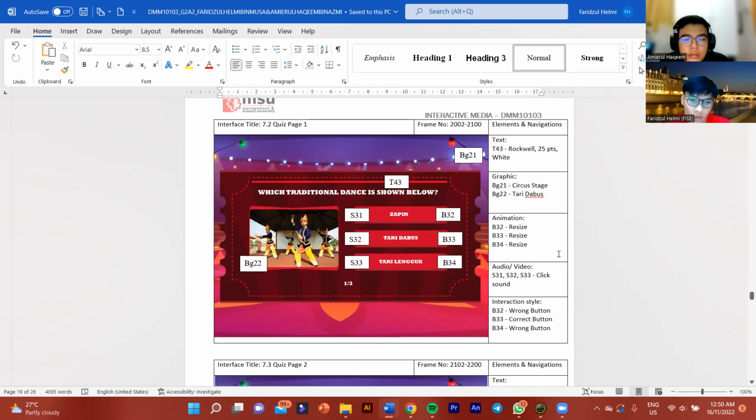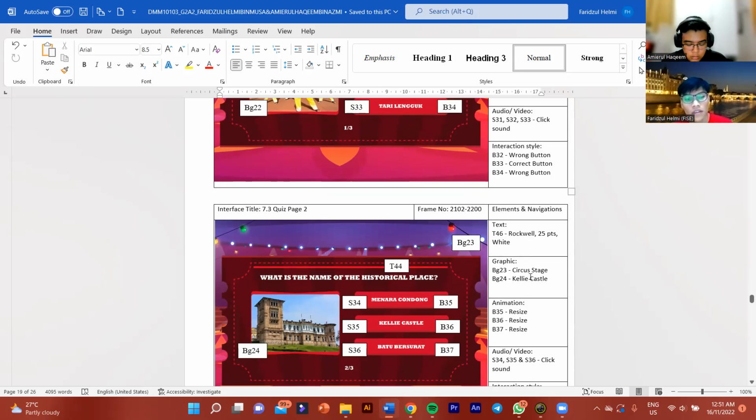Next, the interface titled quiz page number 1. The text is T43, with Rockwell 25 points in white. The graphics for the background are background 21 and background 22. Background 21 is the circle stage and background 22 is study doubles. We have three interaction buttons: button 32, button 33, and button 34. Button 32 is the wrong button, button 33 is the correct button, and button 34 is the wrong button. The buttons have the clicking sound along with the resize animation.